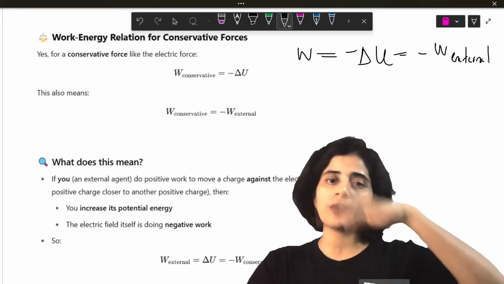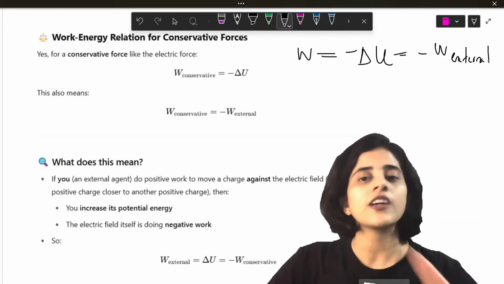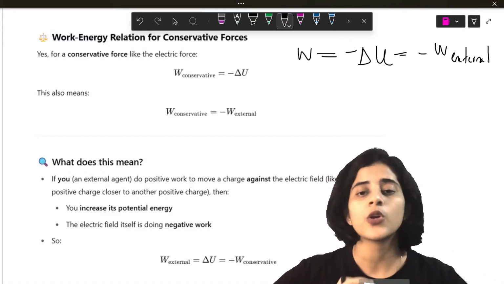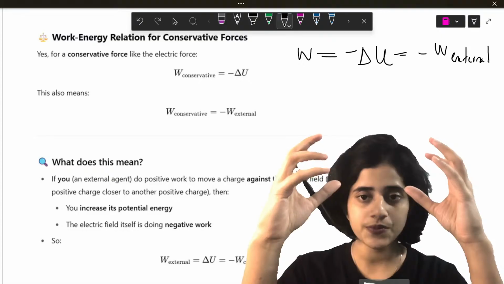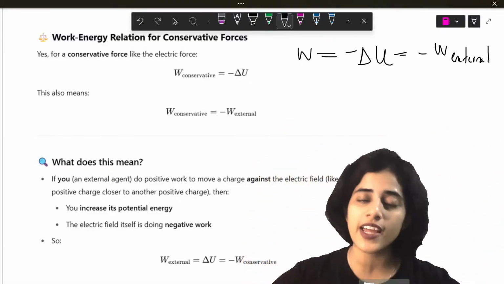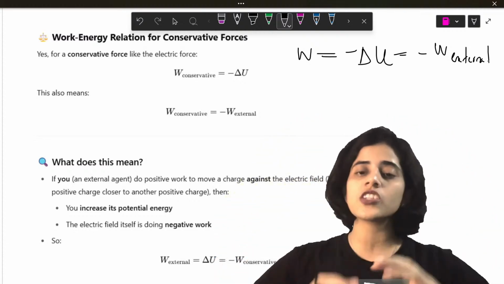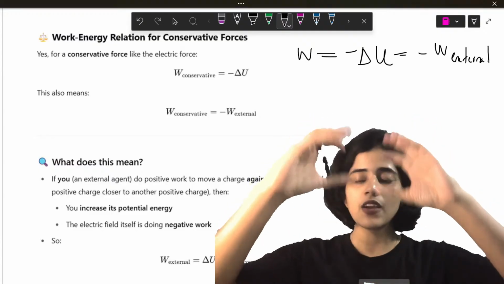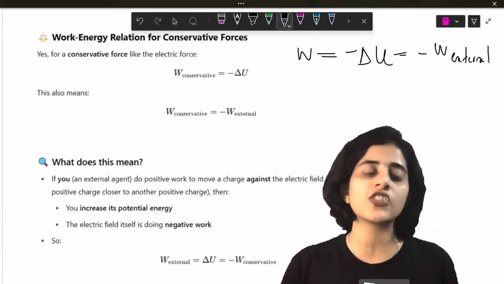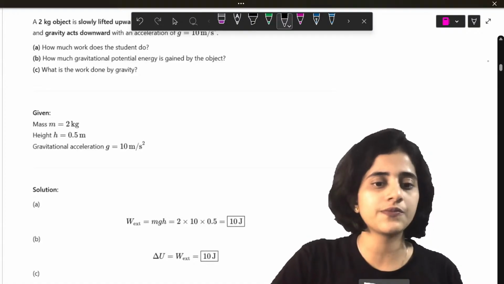So imagine you throw a ball up. When you throw a ball up, what happens? You are moving against gravity, so you are doing some work. You are making the ball move up. Gravity is pushing the ball down, but you are trying to go against gravity and you are moving the ball up. So all of the energy that you give to the ball to move up, all of the work that you give, is going to be stored in the ball as potential energy. I have that here.